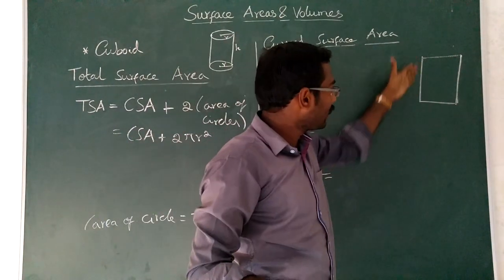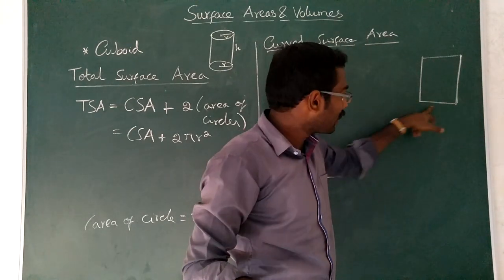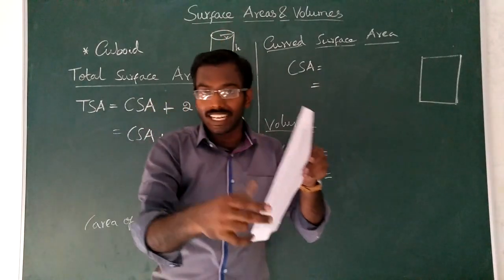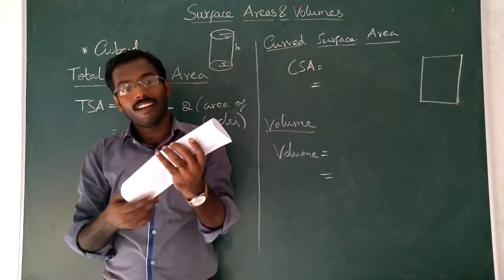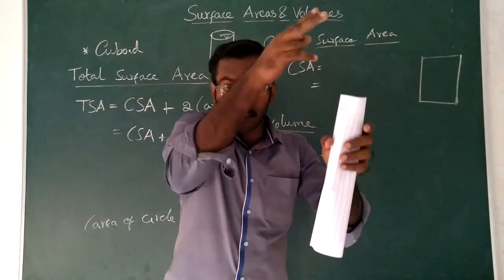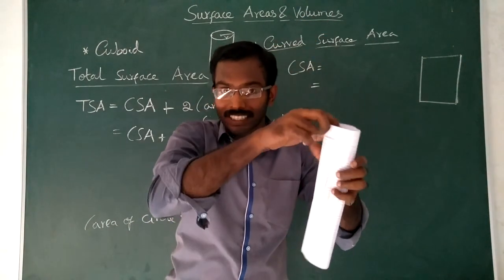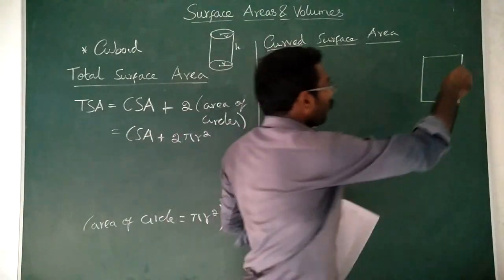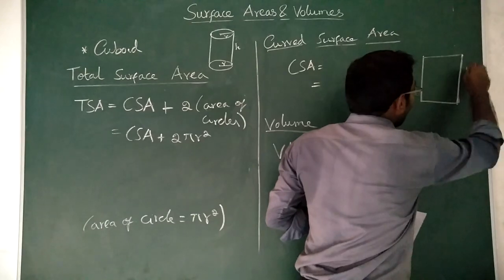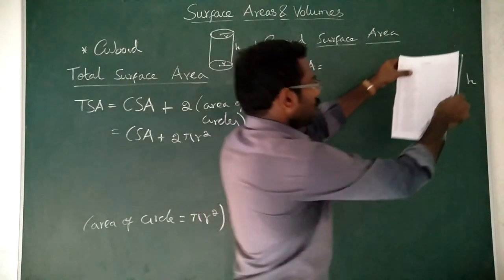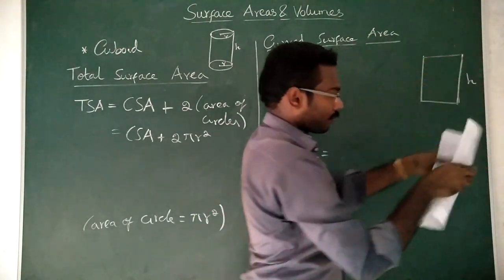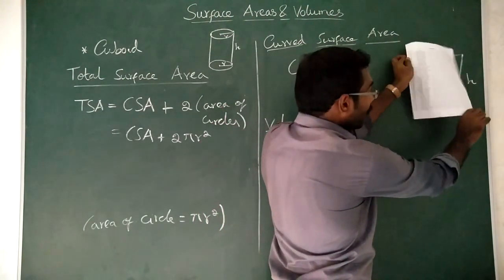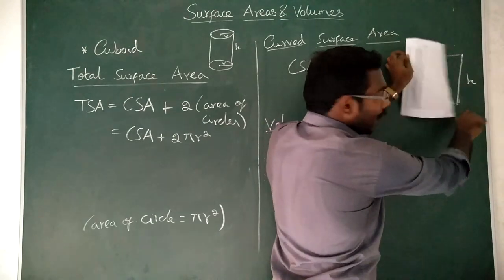You can consider this as length and this as breadth, or this as length and this as breadth. So let us take the longer one as length. If this is the length, what was it already when it was a cylinder? This was the height. Yes or no? The height has become the length now. See, the cylinder was like this earlier. Now you peeled it. Now this is nothing but the height.